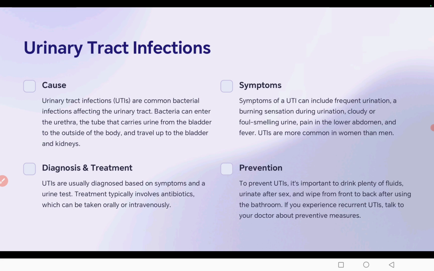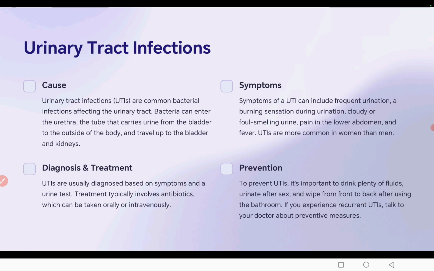Causes of UTI. Bacteria can enter through the urethra, the tube that carries urine from the bladder to the outside of the body, and travel to the bladder and kidney. Symptoms again: frequent urination, pain during urination, foul smelling urine. UTIs are very common in men and women both. Diagnosis. UTIs are usually diagnosed based on the symptoms and urine test. Treatment typically involves antibiotics, which can be taken orally or intravenously.